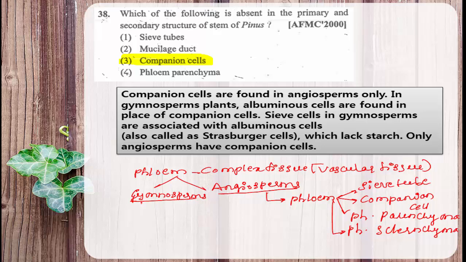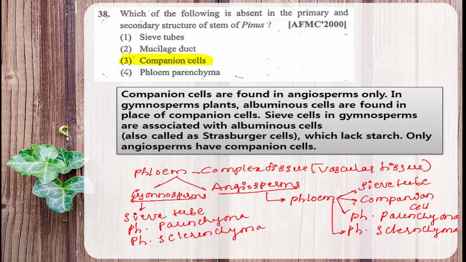Whereas in case of gymnosperms, of course, sieve tube is present, phloem parenchyma is present, phloem sclerenchyma is also present, and companion cell is absent.